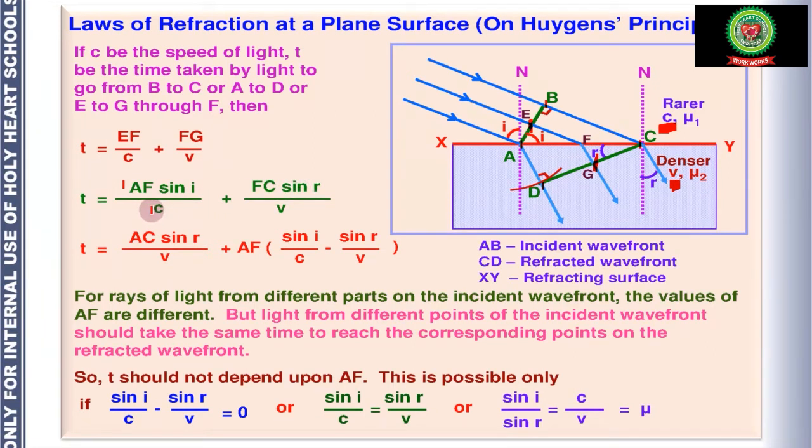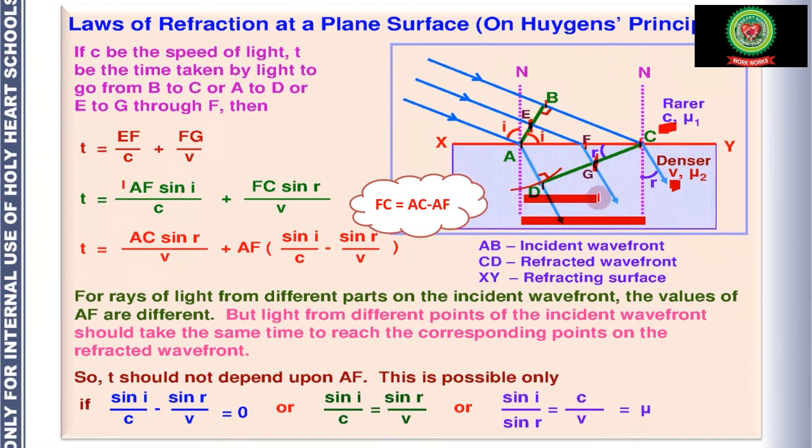Now we can write this equation as AC sine r divided by v plus AF times sine i divided by c minus sine r divided by v. This is because FC is equal to AC minus AF. This FC is equal to AC, this whole distance, minus AF, this distance. So we are left with this much distance, right?